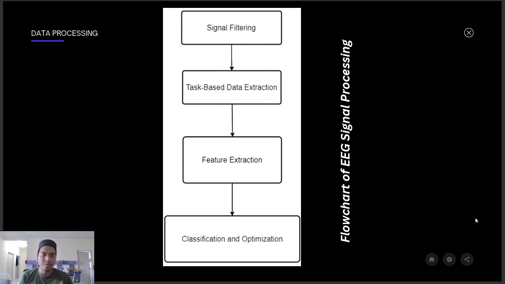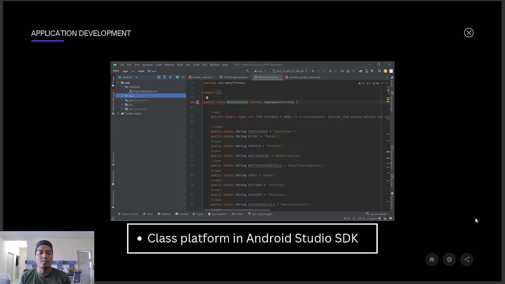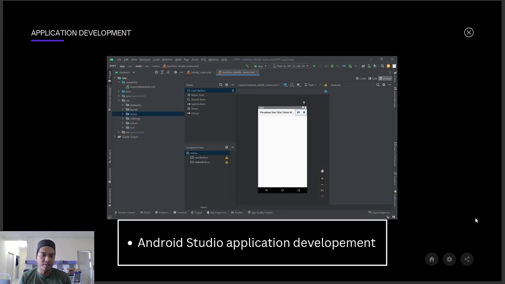I want to make sure that all the data in the application is filtered. So I use signal filtering in MATLAB, and then test-based data extraction and feature extraction. After extraction, we have to filter it, with purification and optimization of the signal. So this is the platform in Android Studio SDK for Android, and then we do the application development.